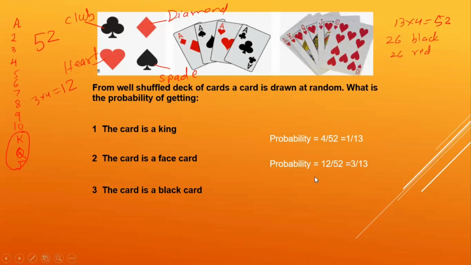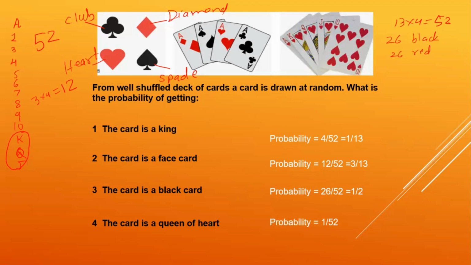The probability that a card is black. Just now I have told you there are a total of 26 black cards. So the probability is 26 by 52, which is 1 by 2. And then the probability that the card is a queen of heart. As I said, each card is unique, so the probability is going to be 1 upon 52.